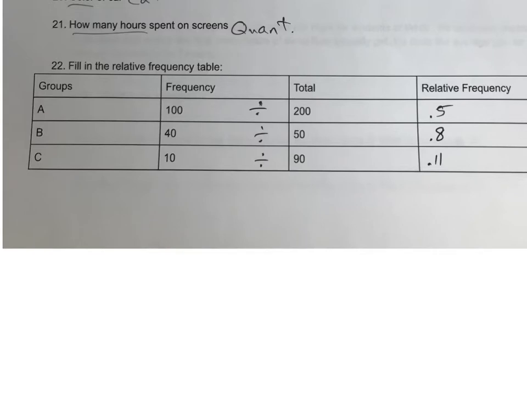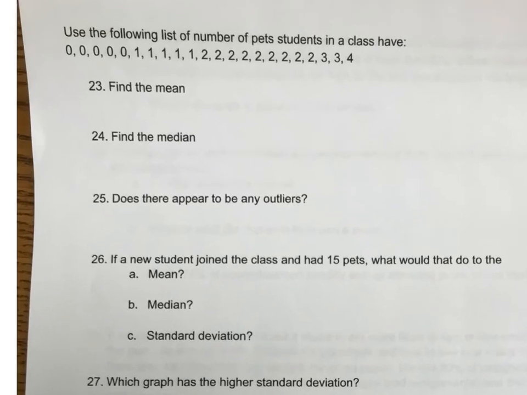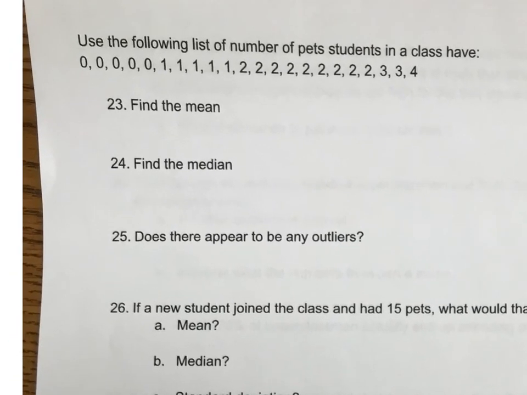Okay, let's move on to the next page. All right, now you've got to use your handy-dandy calculator, or just do it by hand. The mean is the average. So how do you find the average? Add them up and divide by however many you added. All right, I'm going to stop this. Everybody do that real quickly, and then we'll start up again. 1.5. The mean is 1.5. You add them all together and divide by 22.